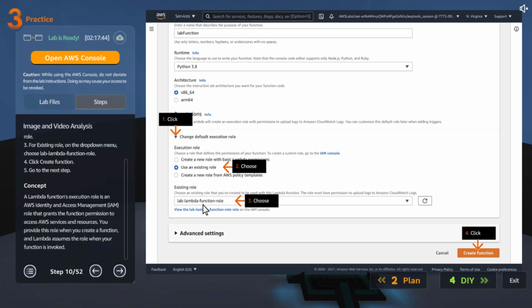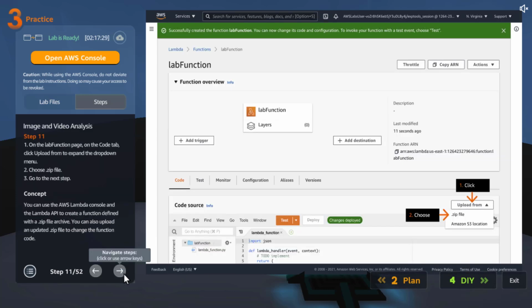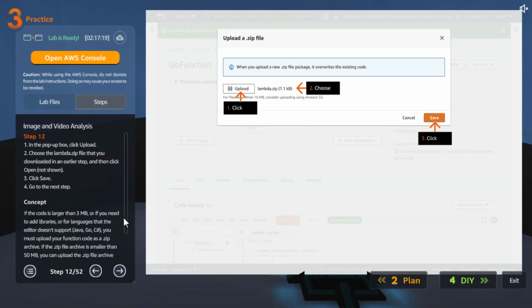When it executes, this execution role by default will have access to CloudWatch, but if you want to access anything else, for example, triggering Rekognition, those permissions will be part of this role, which they already created. Then we will create the function, and you will go here and import the zip file which has the code and libraries which I downloaded. I will walk you through the code once I upload it.